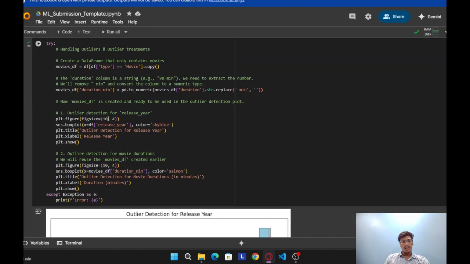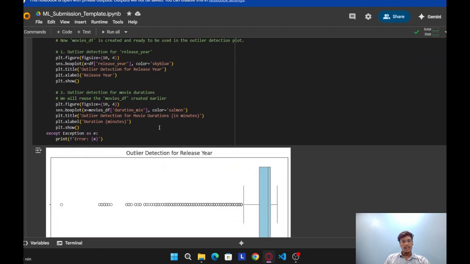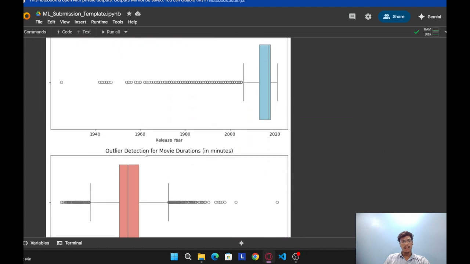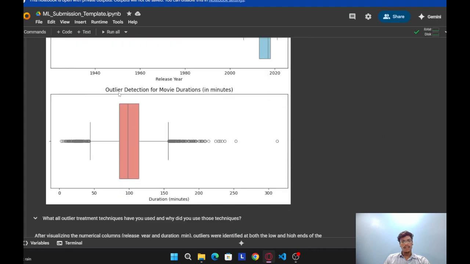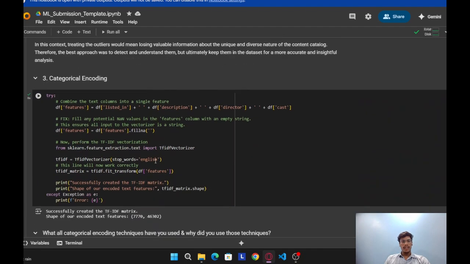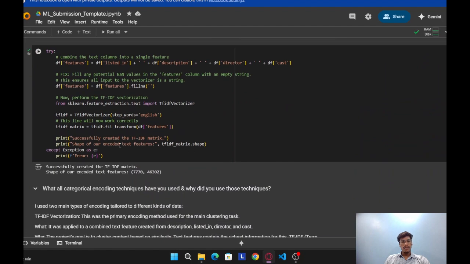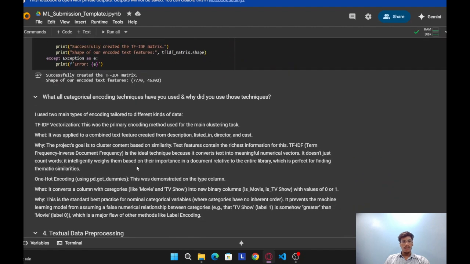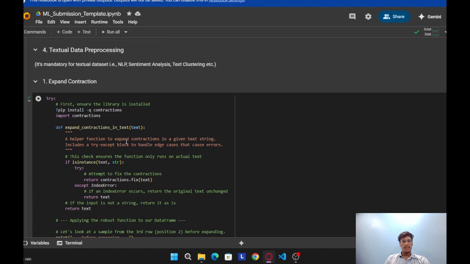Here, handling outliers. You can see that outliers are handled. This is the outlier detection for movie duration in minutes. Categorical encoding. Here the shape of the encoded features is 7,770 rows and 46,302 columns.